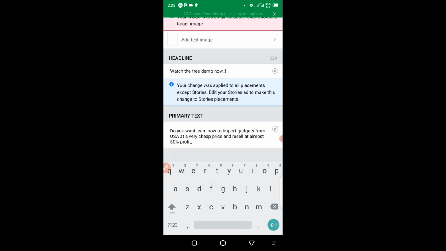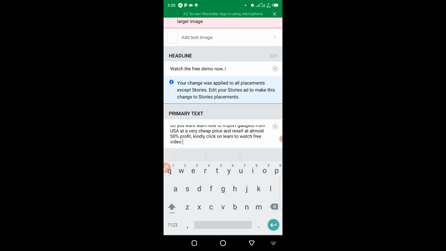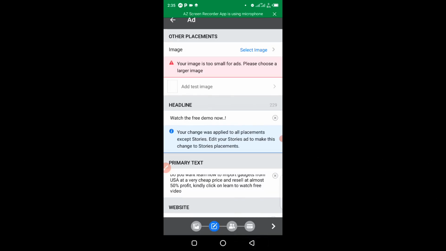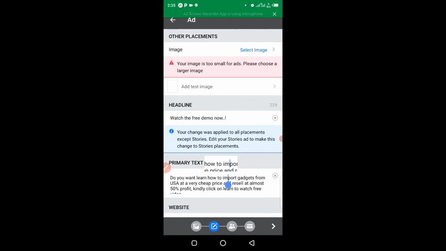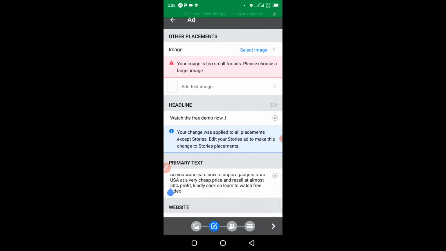Kindly click on learn more to watch free video. All right, let me just put it that way. Later I can still edit the ad text, just for you guys to know where and how you can add your ad text.